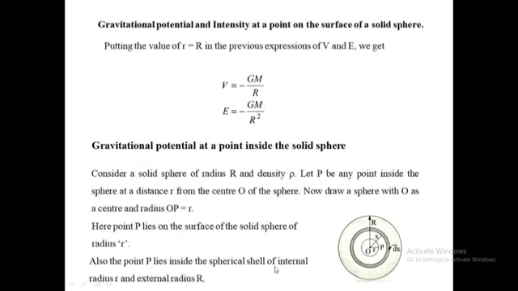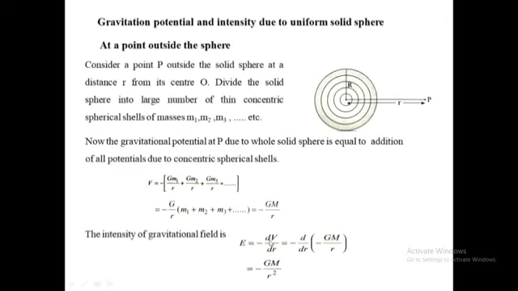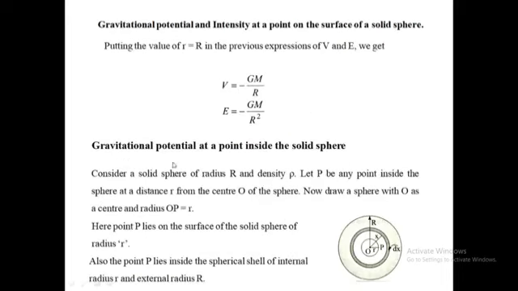Which is equal to minus GM upon r square. Now, the gravitational potential and intensity at a point on the surface of the solid sphere is given by putting the value of small r equal to capital R in the previous equations. Therefore, for V and E, we get V equal to minus GM upon R, and E equal to minus GM upon R square.